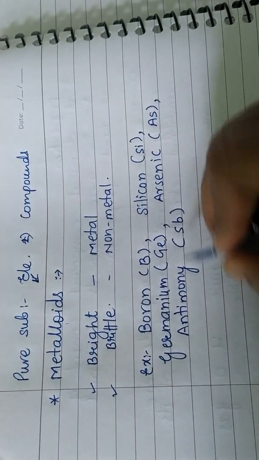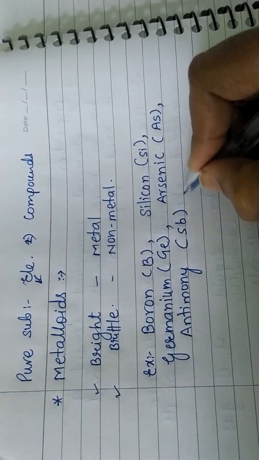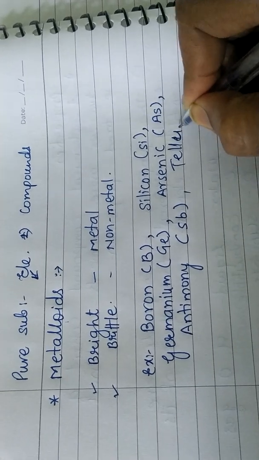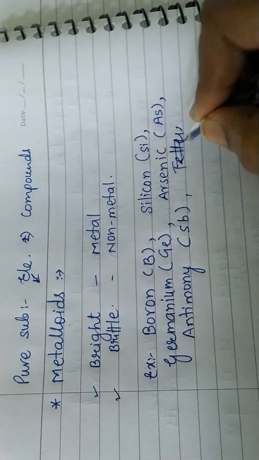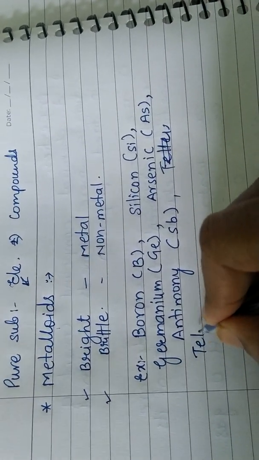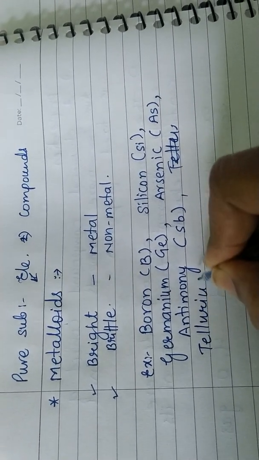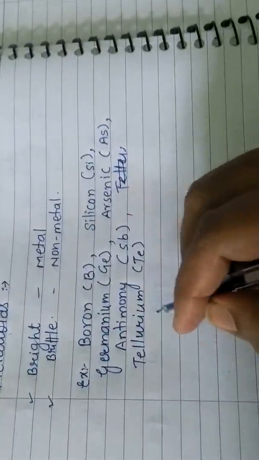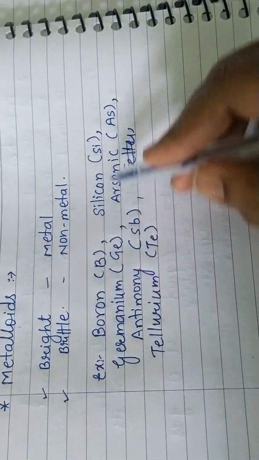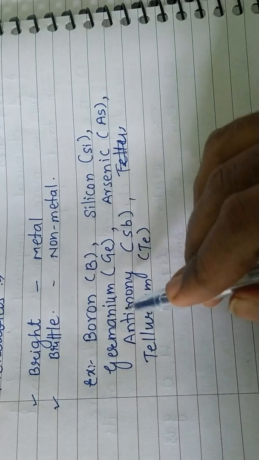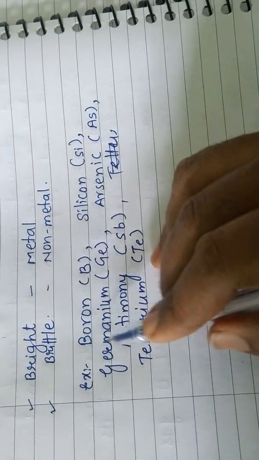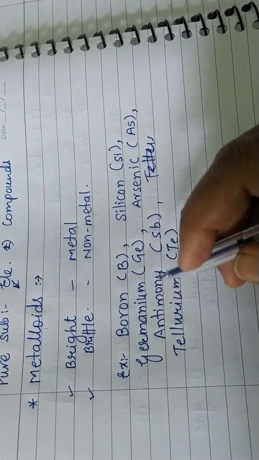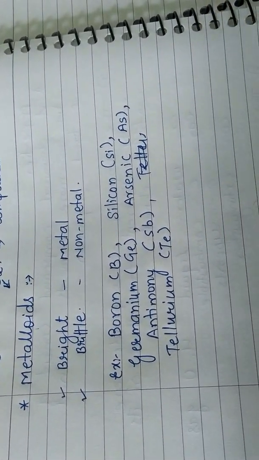And then there is tellurium. It is not given in the textbook, but it is also there. The symbol is Te. These are the examples: boron, silicon, germanium, arsenic, antimony, and tellurium. All these are examples of metalloids. It means they have dual behavior; they behave as metals as well as non-metals.